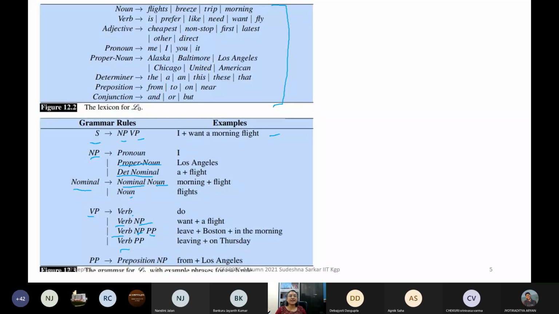So, what is S? S stands for? What can you get from S? The sentence. You can get a sentence from S, but not all sentences, only some. What type of sentence can you get from S according to these grammar rules?